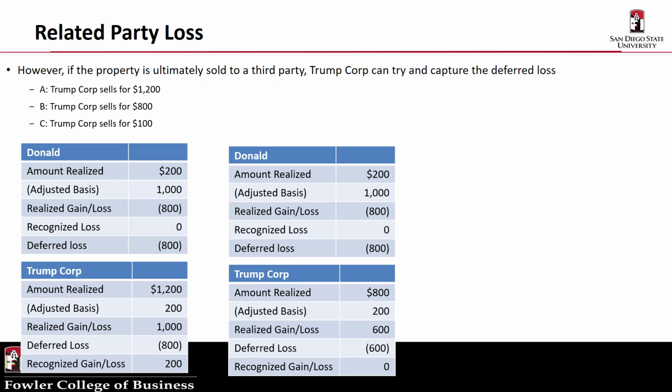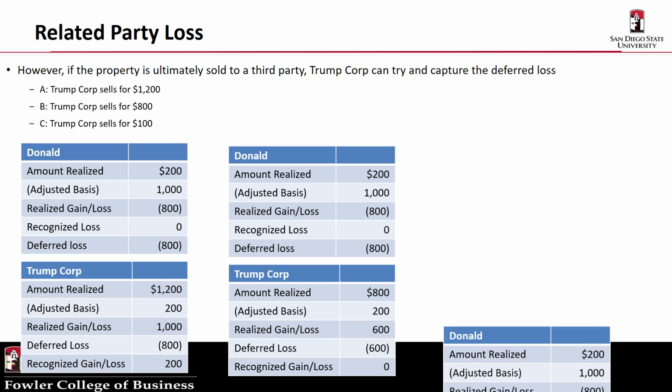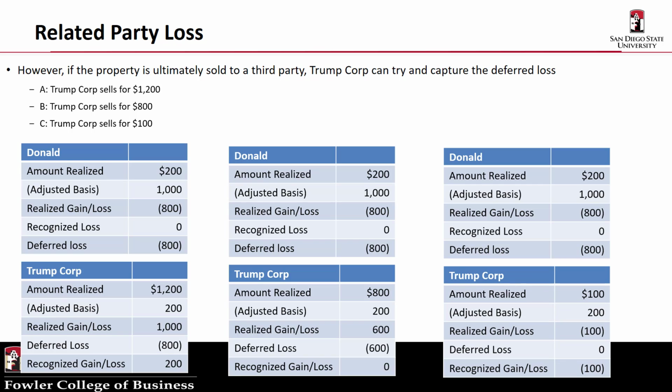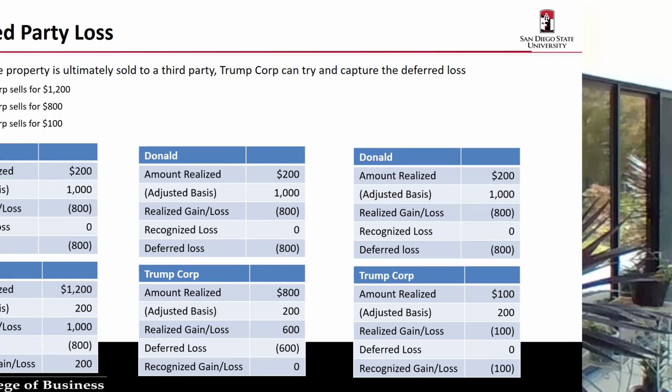In our third scenario, Trump Corp sells the stock for only $100. Again, nothing changes for Donald. Trump now has a realized loss of $100. Since there is no gain to recapture any of Donald's loss, it evaporates, and Trump has a recognized loss of $100.